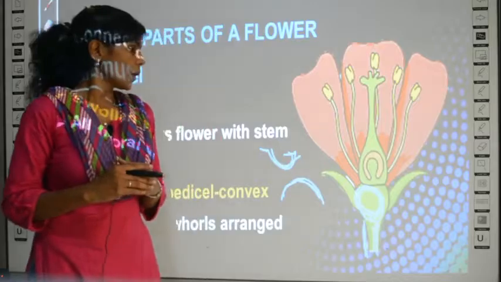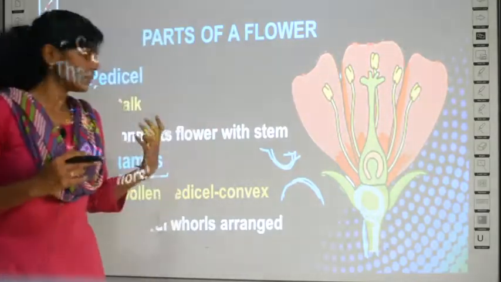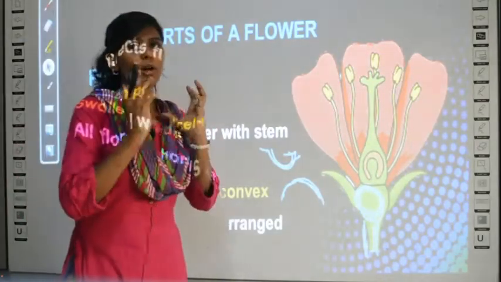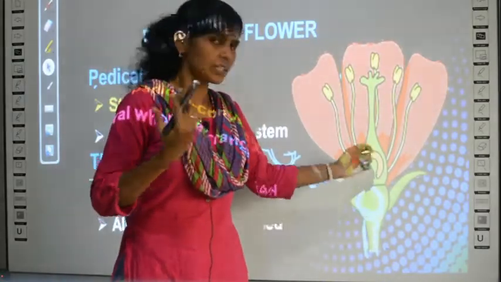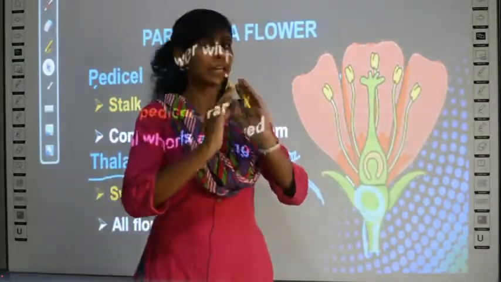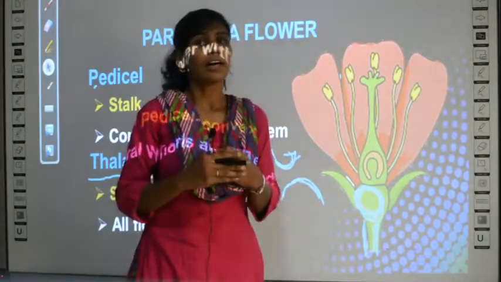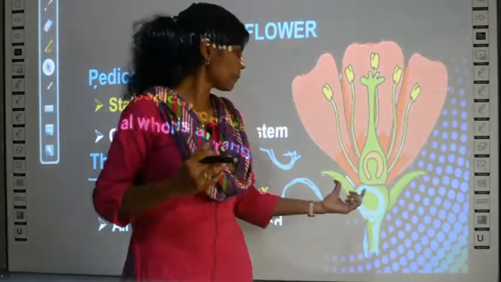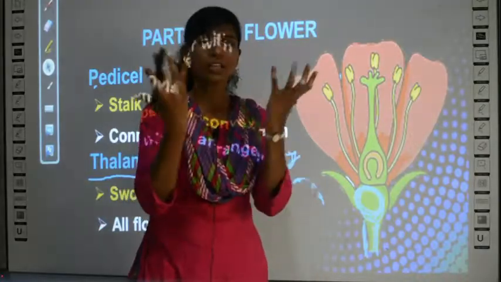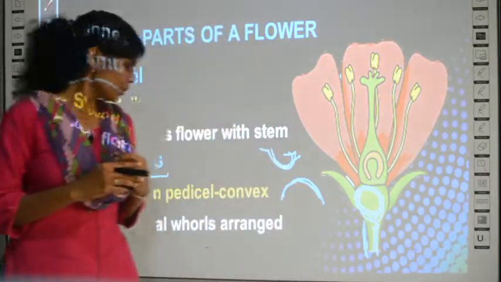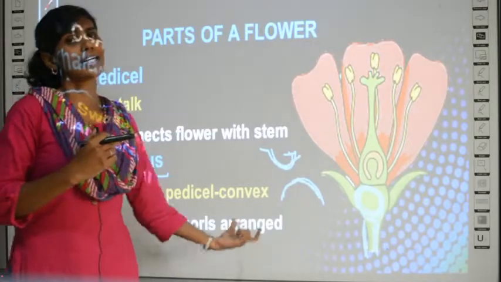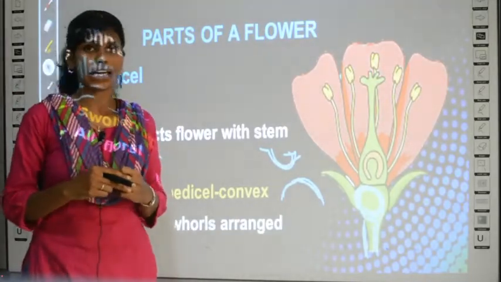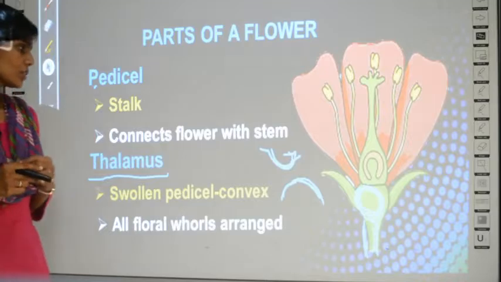Clear? So what did I tell you? All of the floral parts are arranged in whorls around the thalamus. Say for example, the petals are all arranged around the thalamus. The sepals are all arranged around the thalamus. So all floral parts or whorls are arranged around the thalamus. Okay, so this also you have to remember.